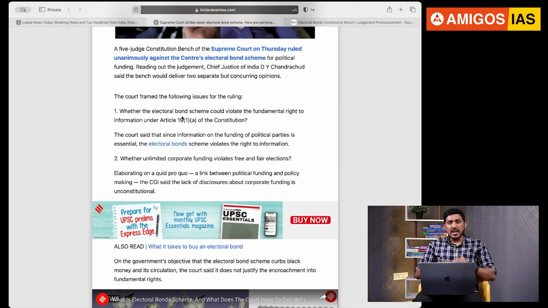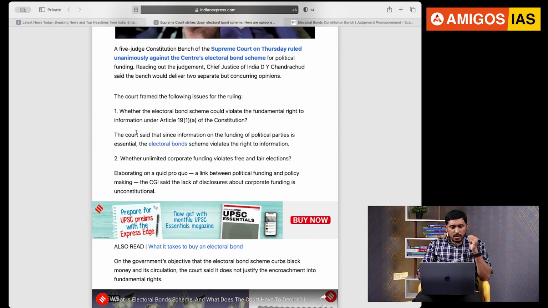First one, whether the electoral bond scheme is violating the fundamental right to information under Article 19 clause 1 subclause A, which talks about freedom of speech and expression, which includes the right to know. I can use my speech only if I know something, right? So right to information also has been held as a fundamental right based on this interpretation.